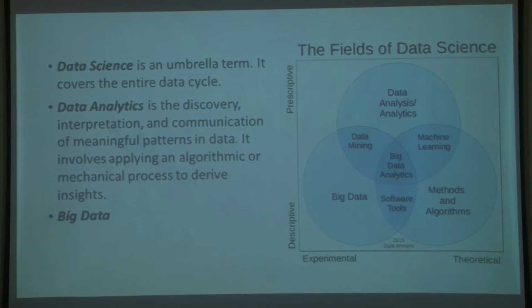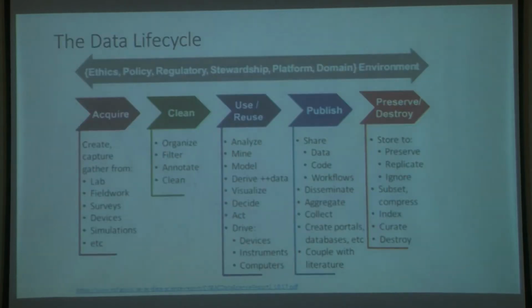So data science is the umbrella term. It covers all the steps that we have been talking about here, everything. So data science talks about all of this, and at the same time it talks about these issues as well. Stewardship, which is management, all the ethics related issues, the policy related issues, the regulatory frameworks that would enable you to use or not use the data, that will also be a part of your data science. So data science is covering everything. Okay, that's the main thing.